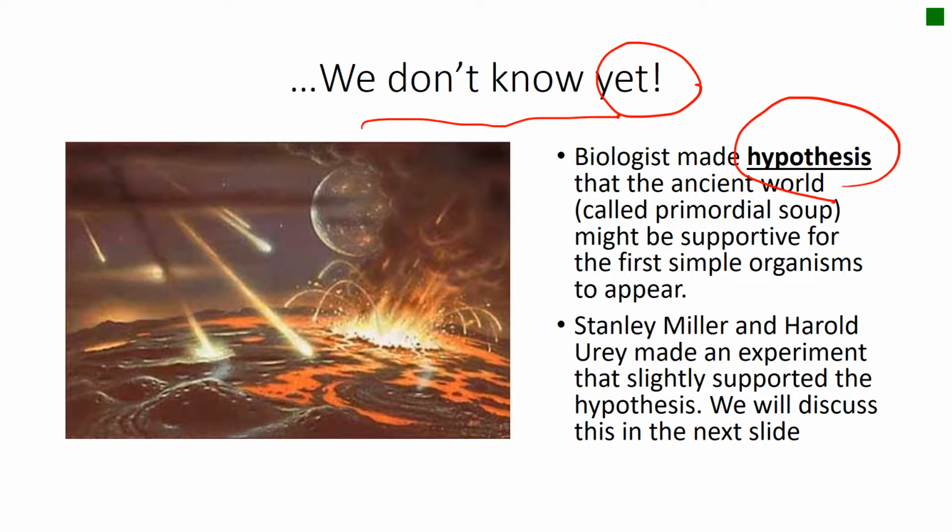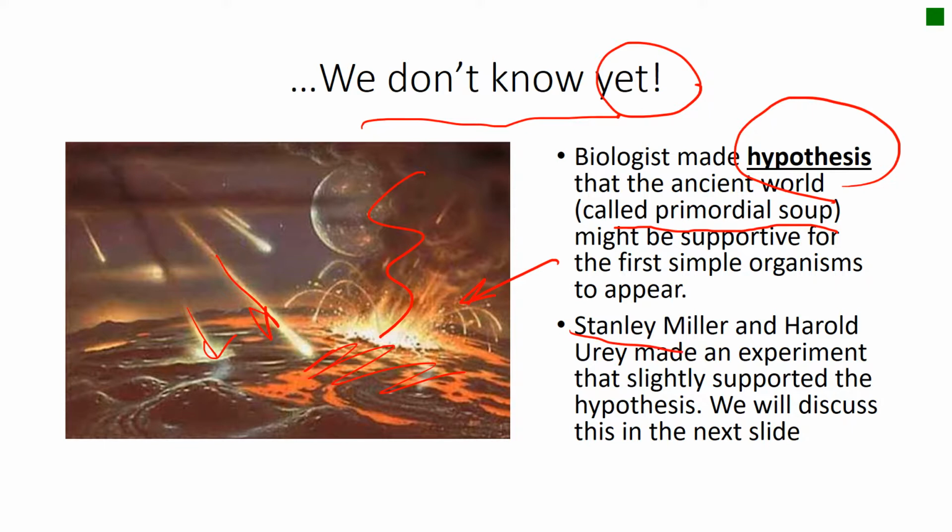Biologists made a hypothesis that the ancient world, billions of years ago, had what we call primordial soup. It looks like this, okay? That might be supportive for the first simple organism to appear. As you can see here, the temperature is so high, it's very hot, right? And then there are meteorites and electricity from lightning and so on. So they thought, wow, this harsh, chaotic condition makes the molecules collide and get energy, and that might cause the first organism to appear.